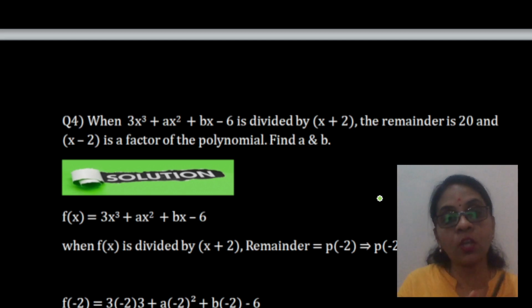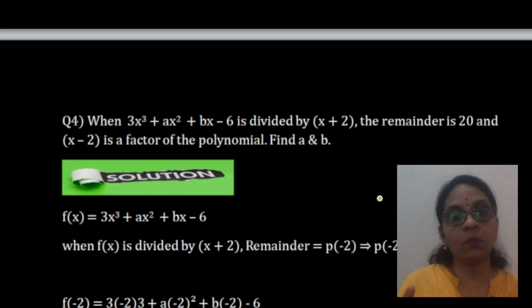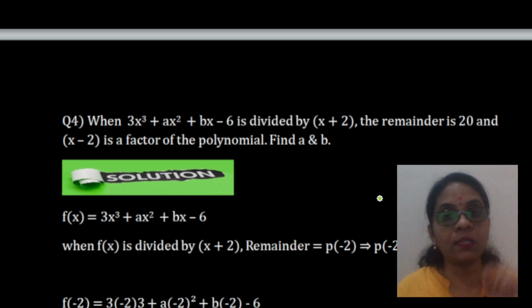If you see the question, how many unknowns do we have? We have 2 unknowns, and children, when you have 2 unknowns, tell your mind simultaneous equations. We have to solve it by simultaneous equations applying both the conditions. Now, what is the first condition? The first condition is that 3x cube plus ax square plus bx minus 6 is divided by x plus 2.